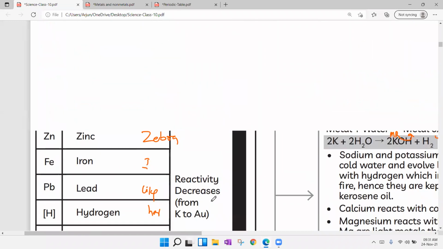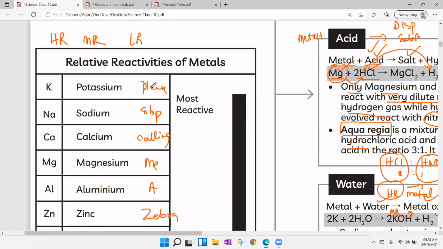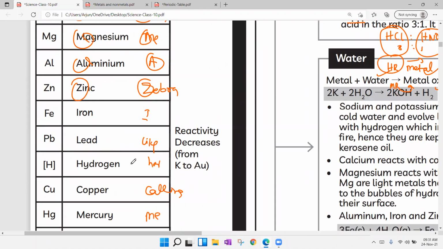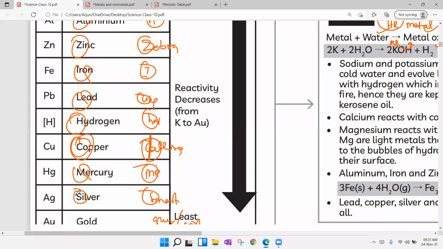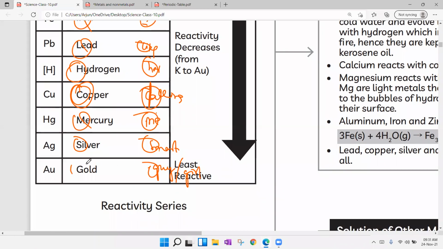Right. Now you see, first letter P, potassium, second letter S, sodium. Here first letters Ca, calcium. M stands for magnesium, A stands for aluminum, Z stands for zinc, and I for iron, L for lead, H for hydrogen. Of course, that is non-metal. C for copper, M mercury, S silver, G for gold. So you have to understand.